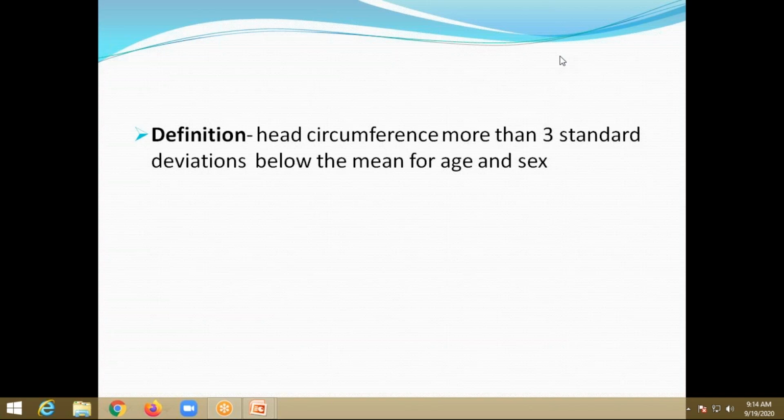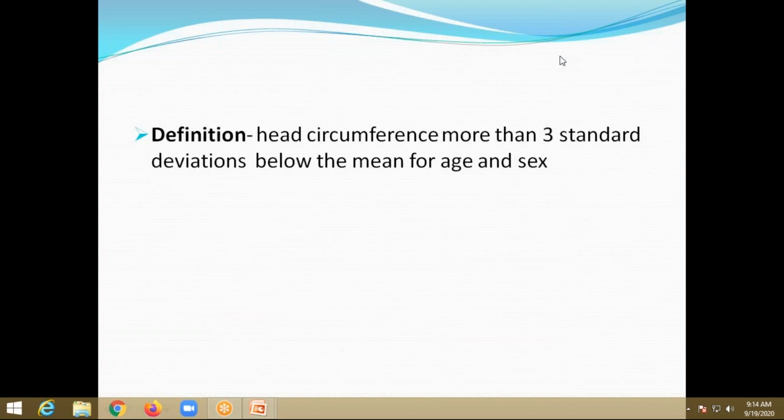So coming to the definition in particular, head circumference more than 3 standard deviation below the mean for age and sex. This definition is a bit confusing. More than 3 standard deviation below the mean. The mean is at the 50th centile or median, the midpoint. So below the mean means minus 3 standard deviation.